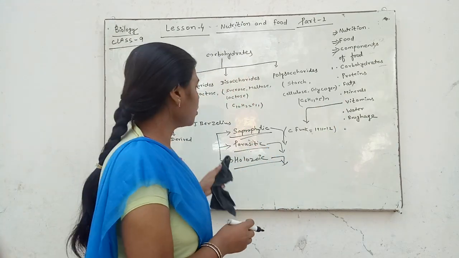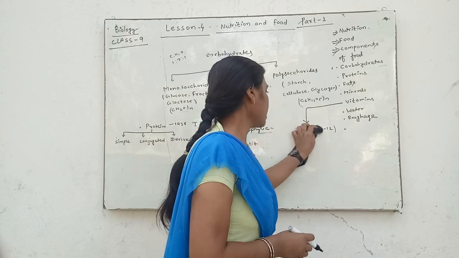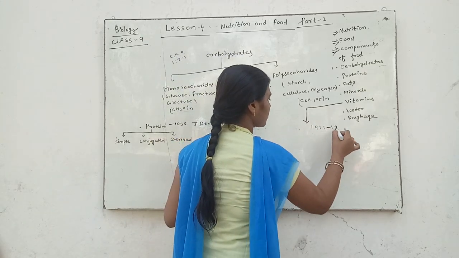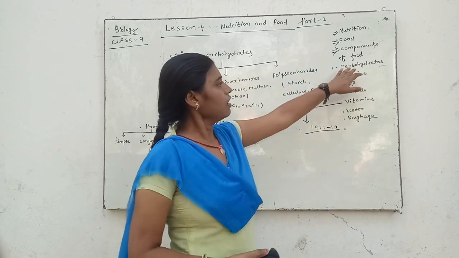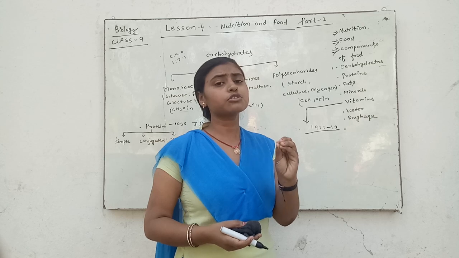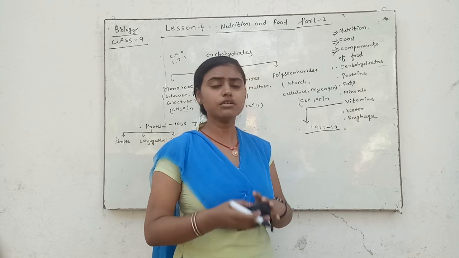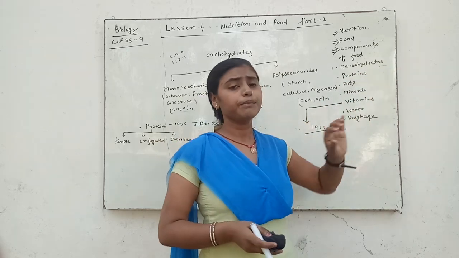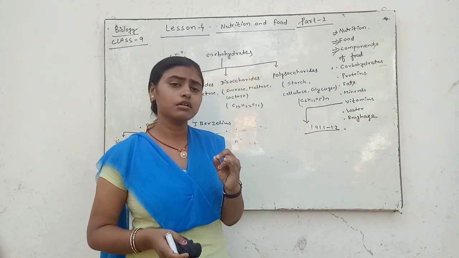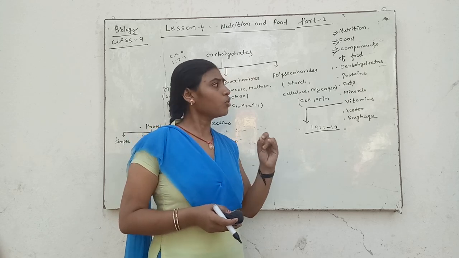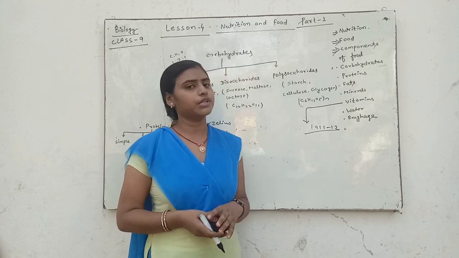At first we will discuss carbohydrate. Carbohydrate is a major source of energy, the dominant source of energy.